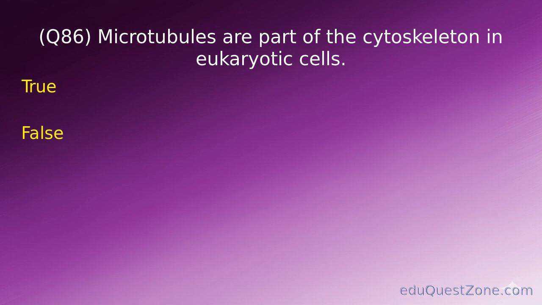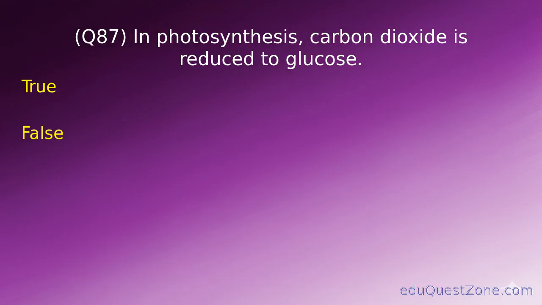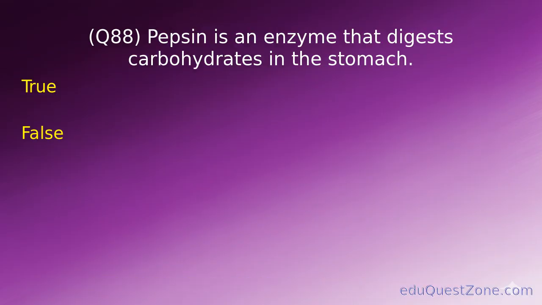True or false? True. Question 87. In photosynthesis, carbon dioxide is reduced to glucose. True or false? True. Question 88. Pepsin is an enzyme that digests carbohydrates in the stomach.